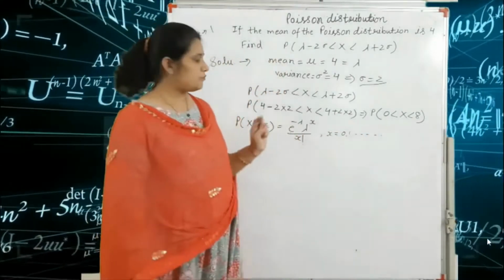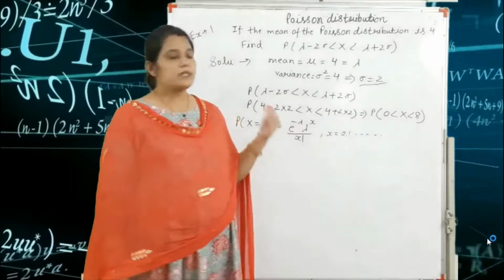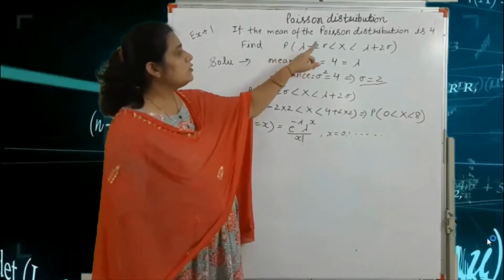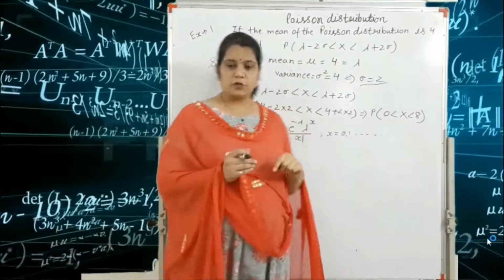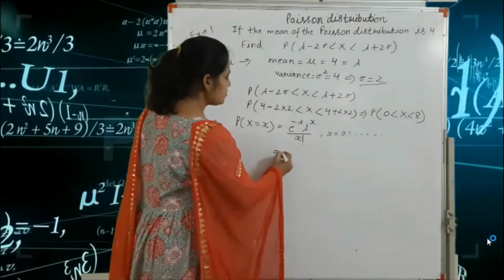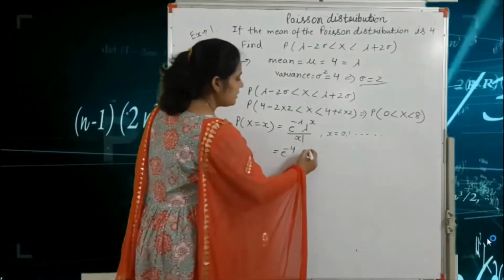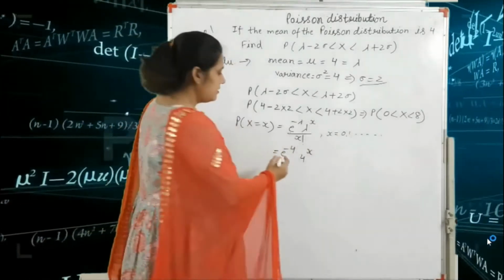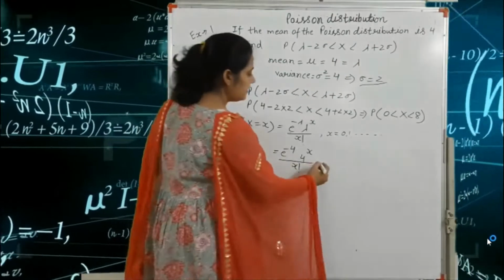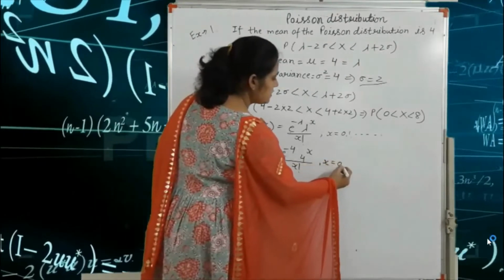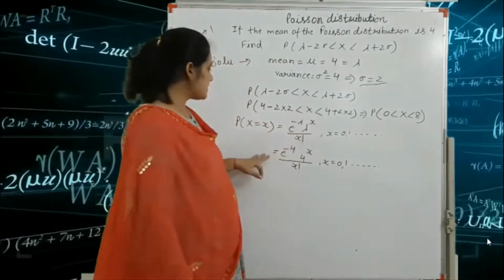First we put in the value of lambda, because in our question the mean lambda is equal to 4. So e raised to the power minus 4, 4 raised to the power x divided by factorial x, where x is equal to 0, 1 and so on.